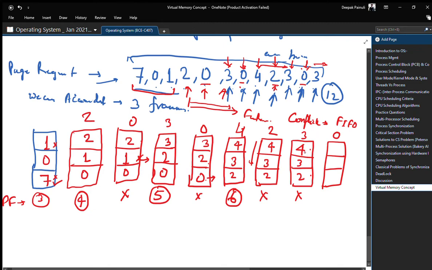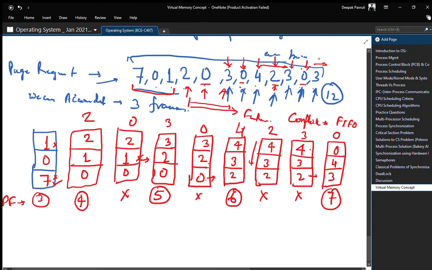Because there is a conflict, we have to choose the earlier one, so 2 will be removed. So 3, 4, 0, the 7th page fault occurred in case of the page request for page number 0.